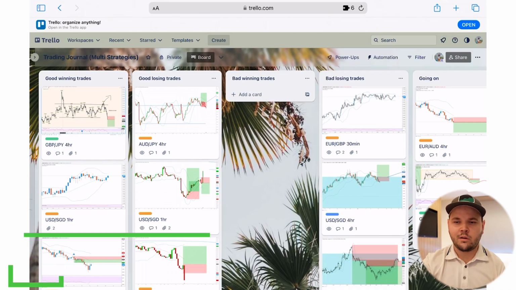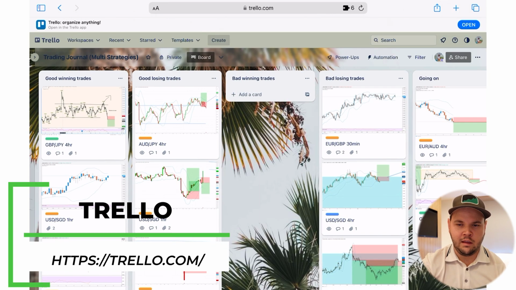It's a good way to look at them. I kind of like Trello a little bit better than Notion for this. I feel like Trello works better, but both of them are really, really similar. So this is what Trello looks like on the browser.